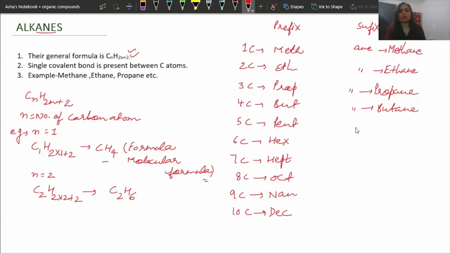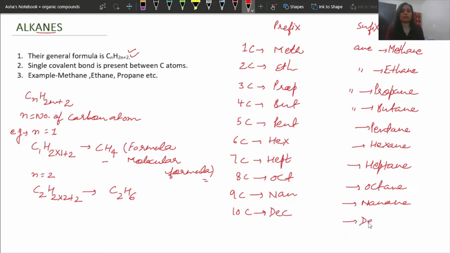So here it will change to pentane. It will be hexane here. It will be heptane. It will be octane. Ane is the suffix only. It will become nonane. It will become decane. So the suffix will be ane only because we are discussing alkanes, and the prefix you will have to learn.